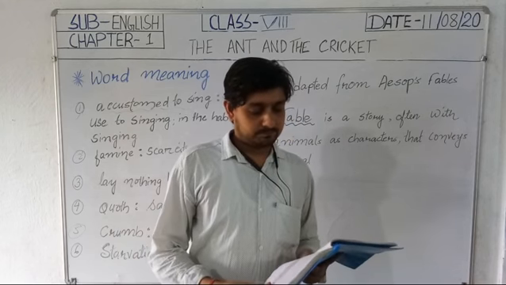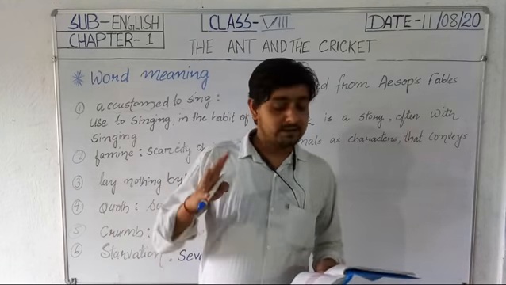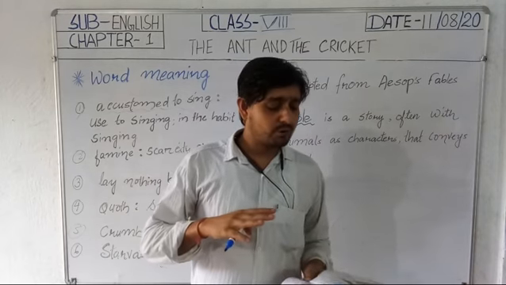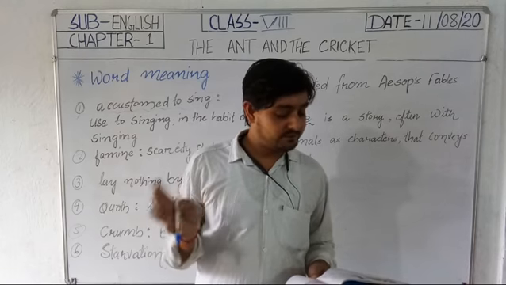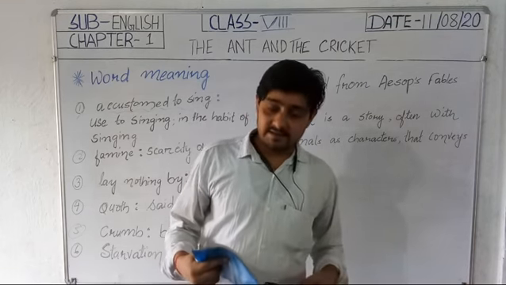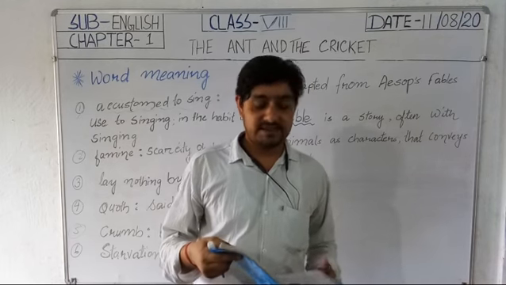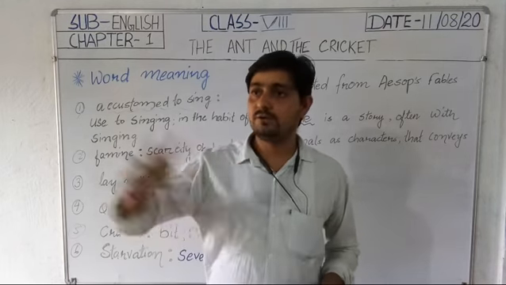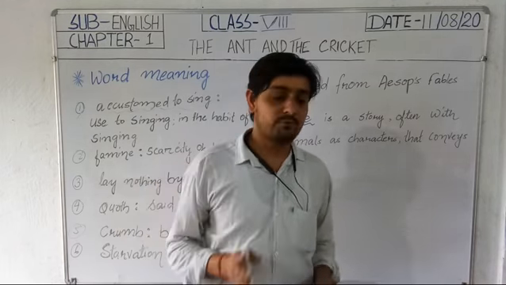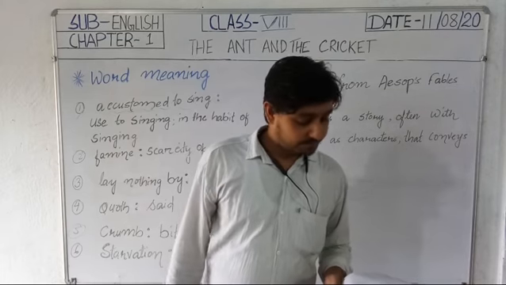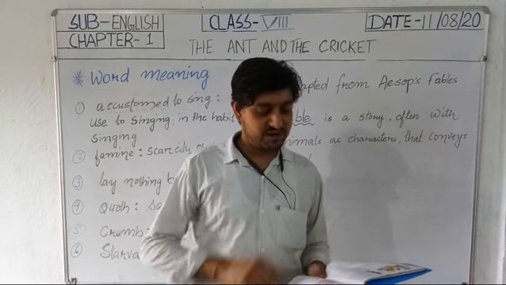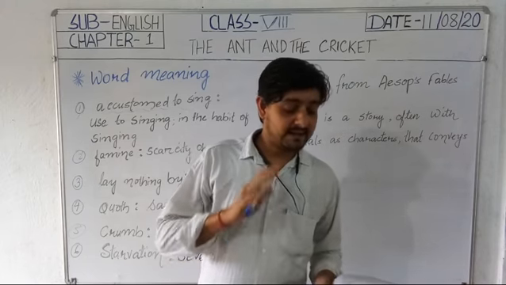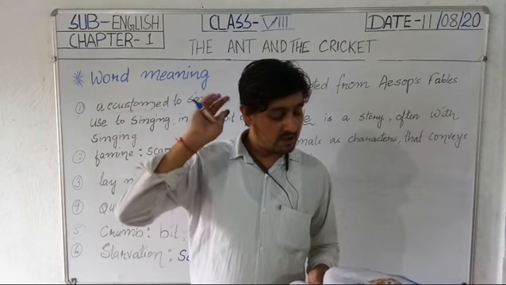Because they neither borrow nor lend anything from anyone, that's why they said, just sing and dance so that the winter will go away. So at the end, the ants turned the door shut, and they sent the grasshopper out of their house.